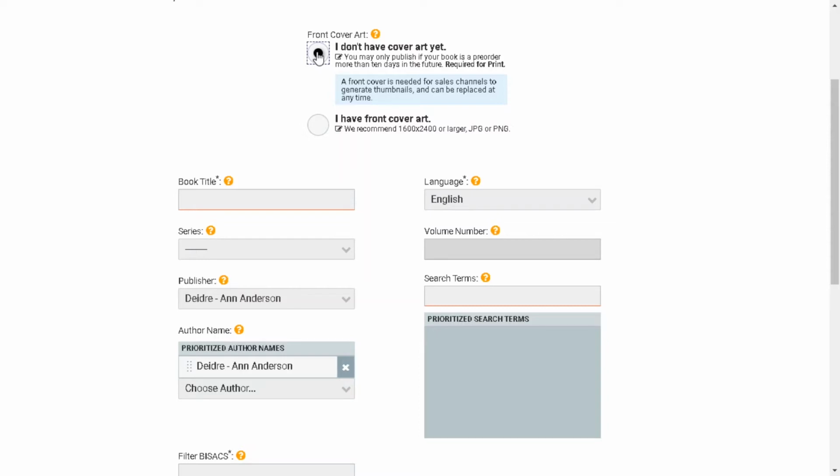The great thing about Draft2Digital, just like KDP, is you can come in and edit your information at any time during the process. Even after you've published, you can change your price, you can go in and make tweaks. It's amazing. It's very flexible, and you don't have to pay for those edits.